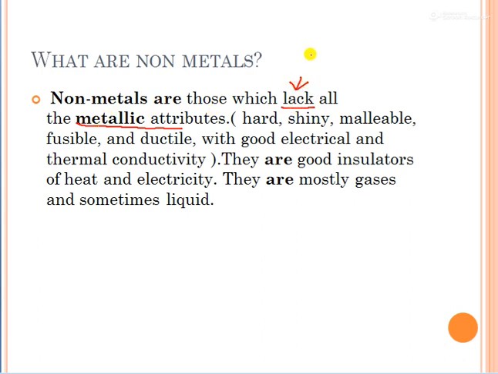This lack means less, not too much. So lack means कमी.